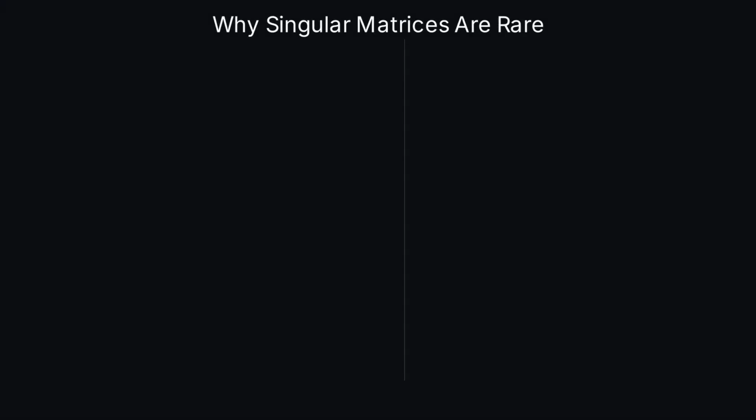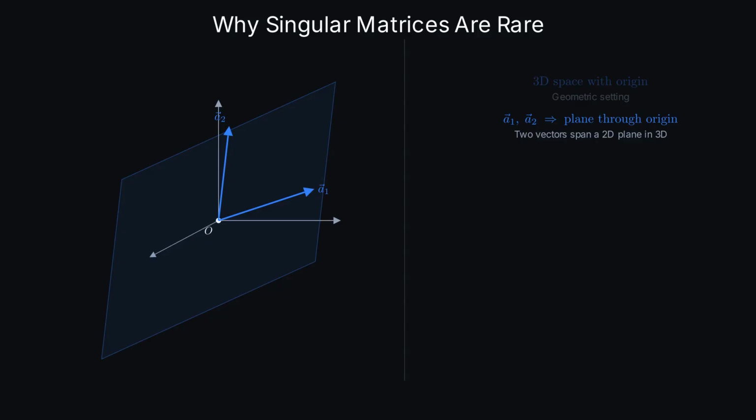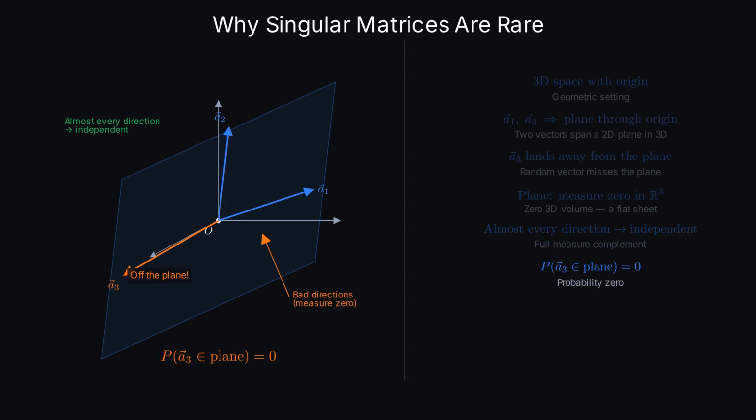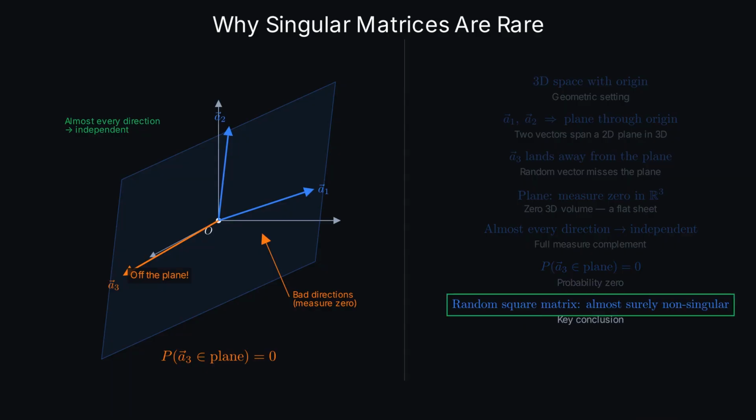Singular matrices turn out to be extremely rare. Here's why. Picture two vectors in 3D defining a plane through the origin. For a third vector to create dependence, it must land exactly in that plane, a flat sheet with zero volume in 3D space. A randomly chosen third vector misses that plane with probability 1. The probability of landing in the plane is exactly 0. A random square matrix is almost certainly non-singular. Dependence requires an astronomically unlikely coincidence.